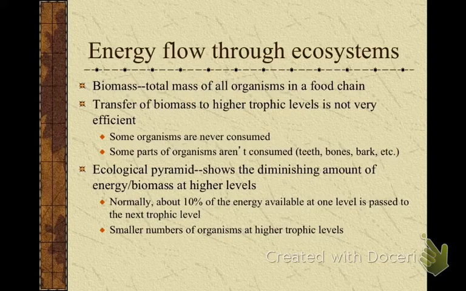Normally about 10% of the energy that's available at one level is passed to the next. Are there more humans in this area, or more blades of grass? More blades of grass. So the further you go up your trophic levels or food chains, or up your pyramid, the less numbers that you have within that given level.